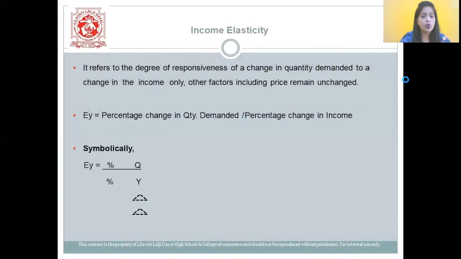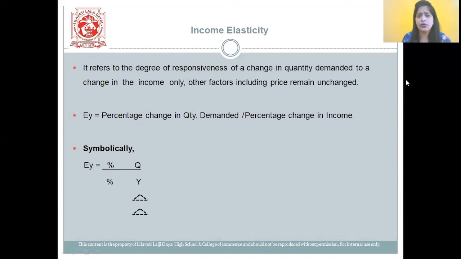Let's move on to the next slide, that is income elasticity. Before starting with income elasticity, students, in this chapter we're going to study three types of elasticity, that is income elasticity, price elasticity and cross elasticity. So the first topic is income elasticity. What is income elasticity, students? It refers to the degree of responsiveness of a change in quantity demanded to a change in income only. Other factors including price remain unchanged.